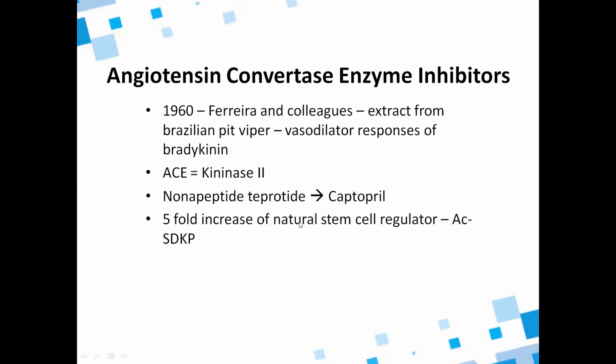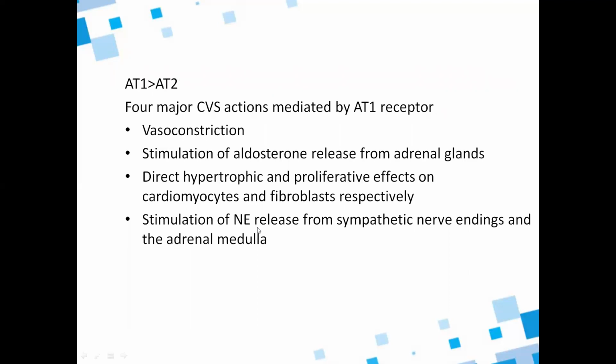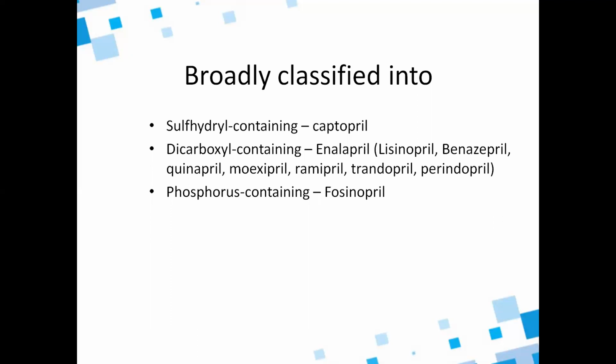These drugs are broadly classified into sulfhydryl containing, dicarboxyl containing, and phosphorus containing ACE inhibitors. Sulfhydryl containing is captopril, dicarboxyl containing is enalapril, and phosphorus containing is fosinopril.